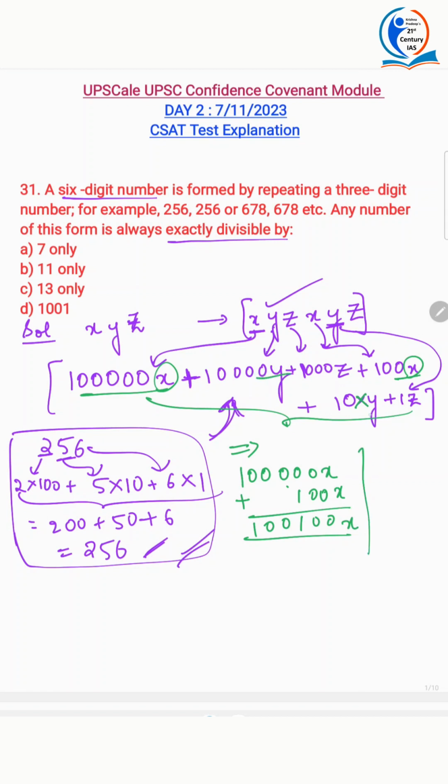Similarly, add the y's here, plus 10y, and similarly add z also. 1000z plus 1z is how much? 1001z. Okay.